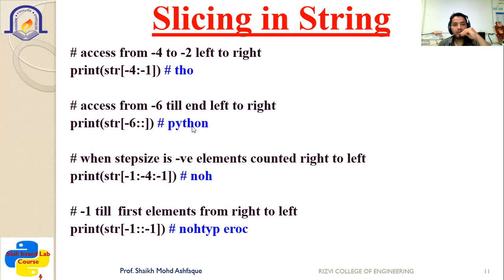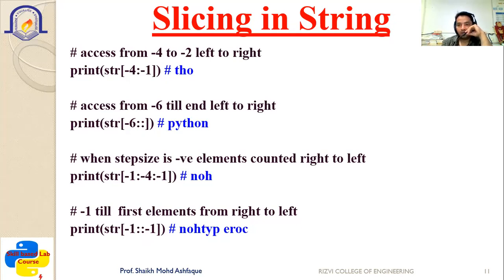Next, accessing from -4 to -2, left to right. So at that time, you can see here, print str[-4:-1]. At that time, you can see that the value is printed. So what it will do basically, it will go to -1, then -2, then -3, then -4. Right? Then from -4, it will print it up to the -1. That's why you can see the output is in the order.